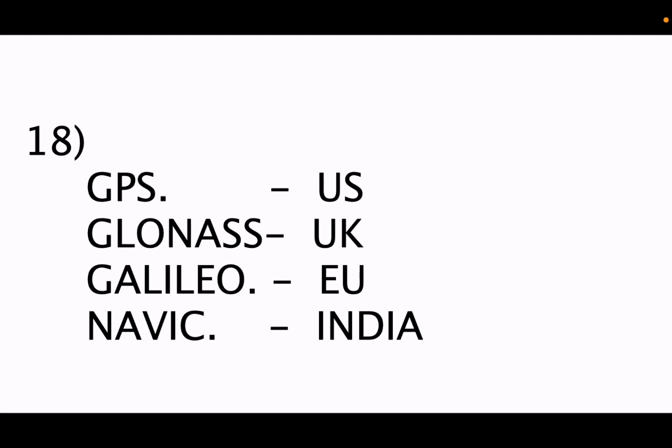GLONASS means Globalnaya Navigatsionnaya Sputnikovaya Sistema. Okay, this is the Russian language. So GLONASS is owned by Russia, not UK. So this GLONASS pair is the wrong answer. Now Galileo is owned by the European Union, and NAVIC, meaning Navigation with Indian Constellation, is owned by India. So all these are correct except GLONASS, because it is owned by Russia.